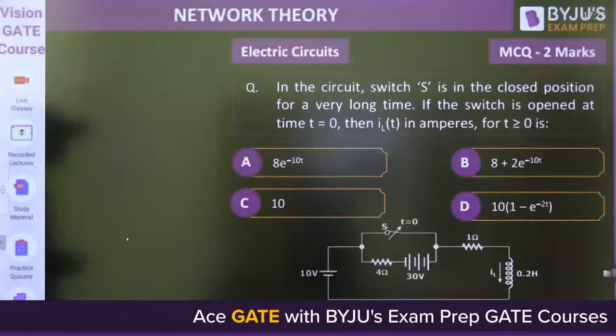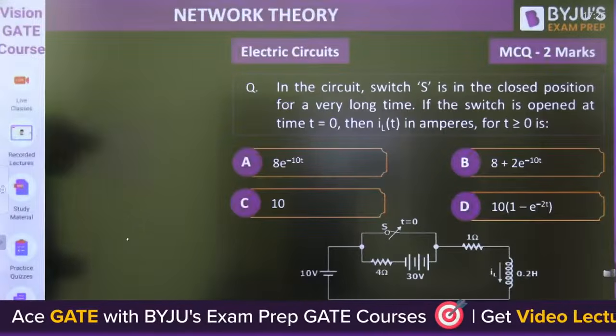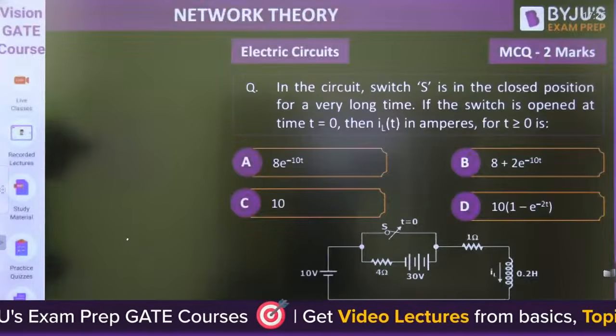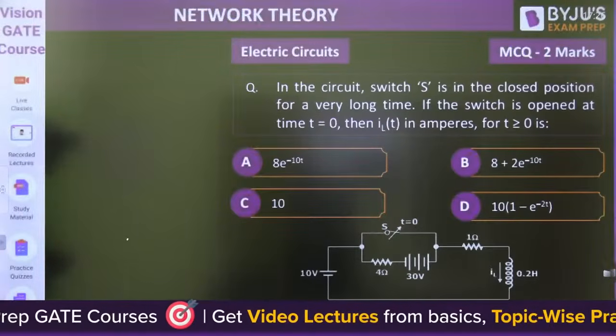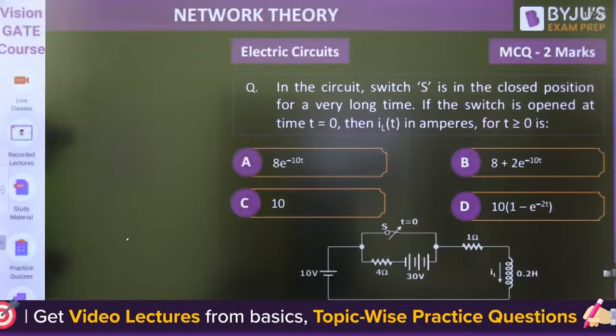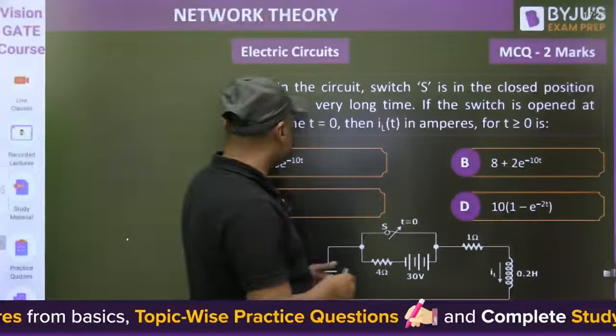Is there any answer? What was the value of the inductor here? 4 plus 1, 5. And I think I have written L by R. This answer is correct.